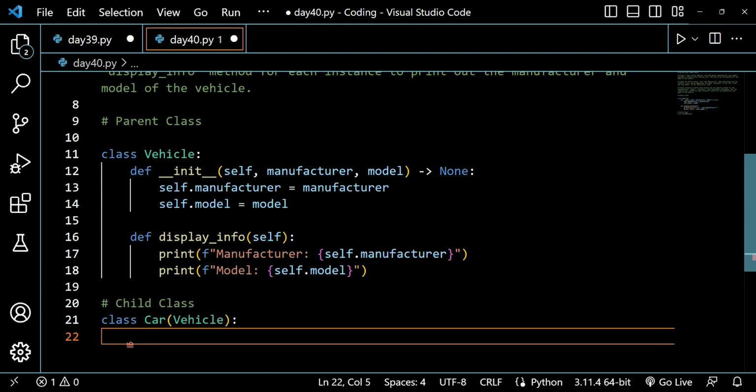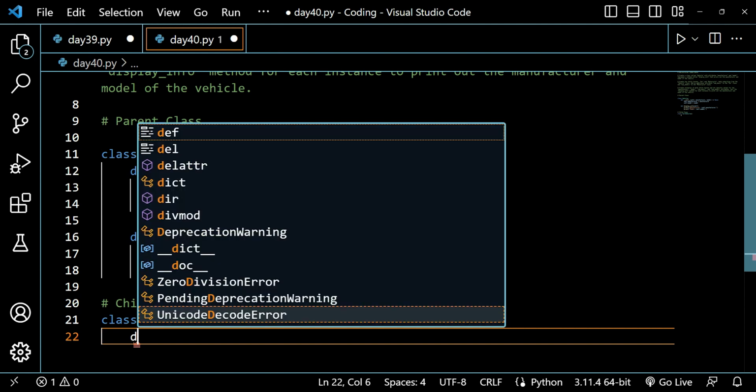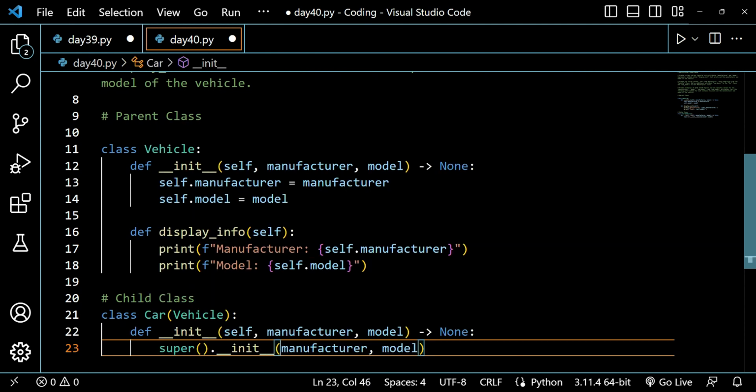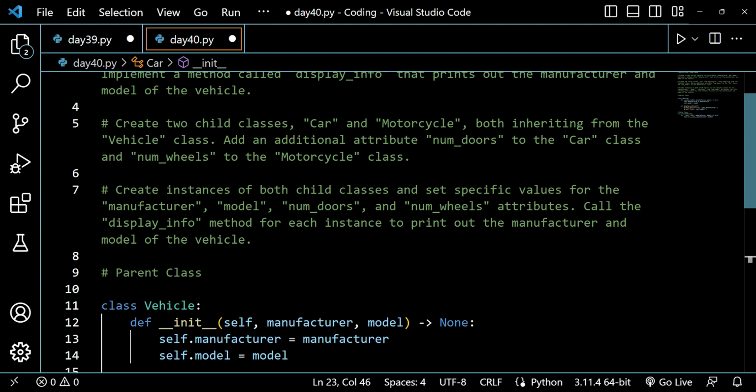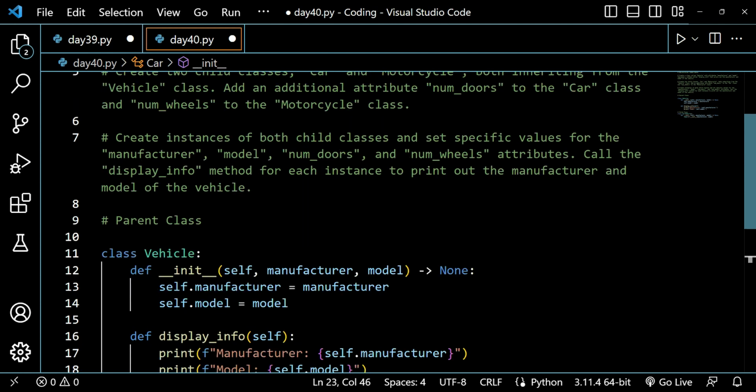So now I will be writing def init here, and the moment I press enter, it will auto-write it for me. It will give one thing here, that is a super init function, right? So what is the super init function? The super init function will allow us to use the functionality of the parent class that I have been discussing in many tutorials.